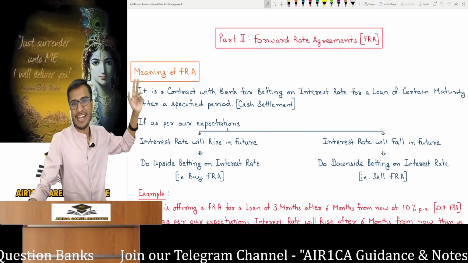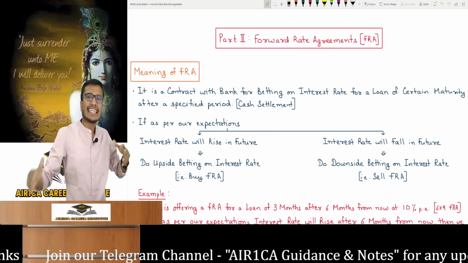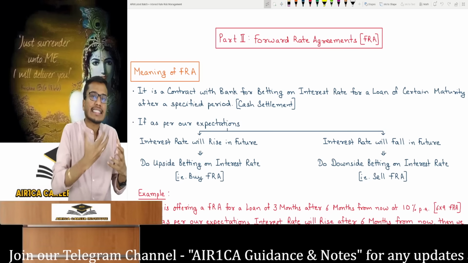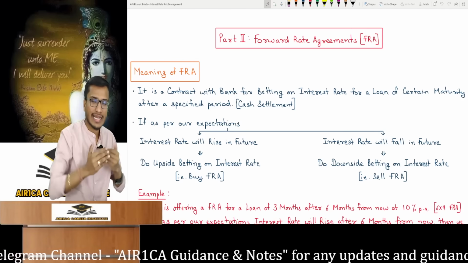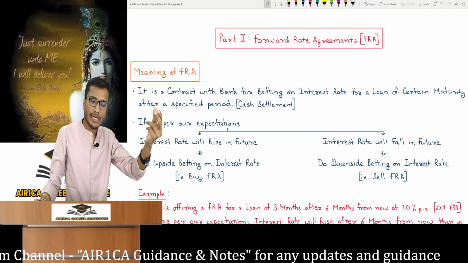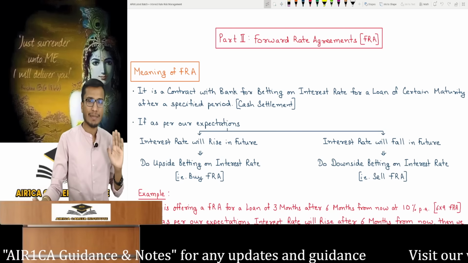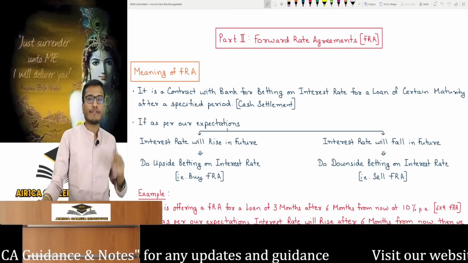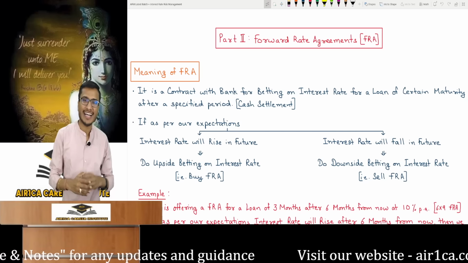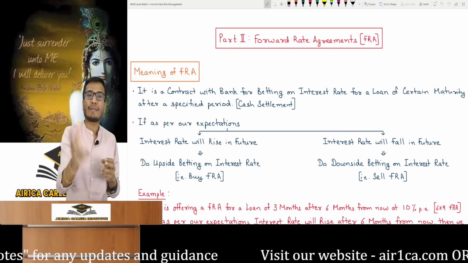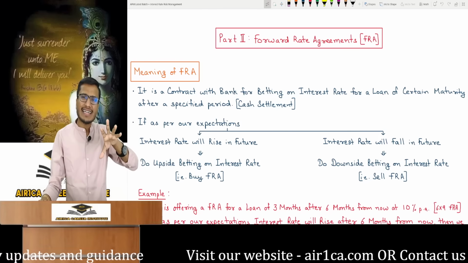Now to understand its meaning, FRA is quite similar to what we have already covered in our derivatives chapter. What are we doing here? We are making a contract with the bank. This is done directly with the bank over the counter, meaning the parties meet face to face. The bank is our legally available counterparty, and this is the FRA contract. Now you go to the bank and enter into a formal contract for betting on interest rates for a loan of certain maturity after a specified period. You are betting on the interest rate, which means you are making a wager on its future movement. So sir, only betting?